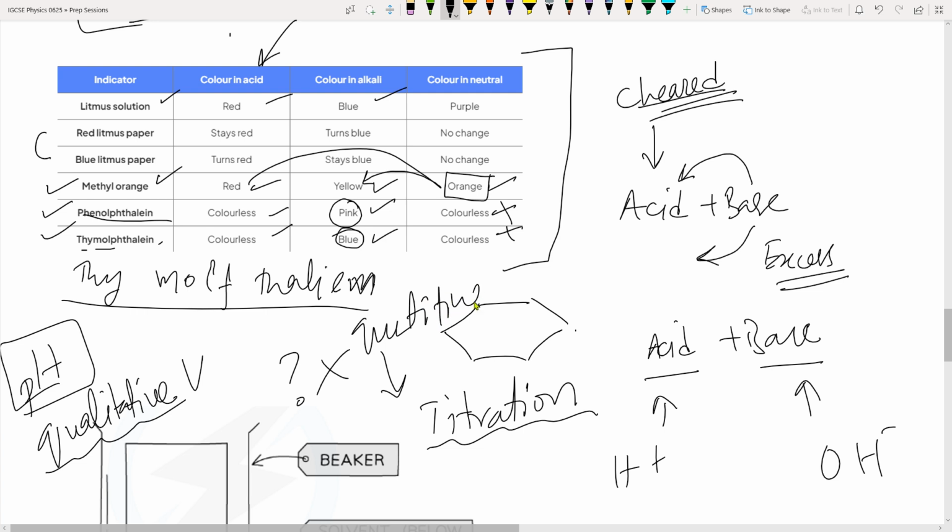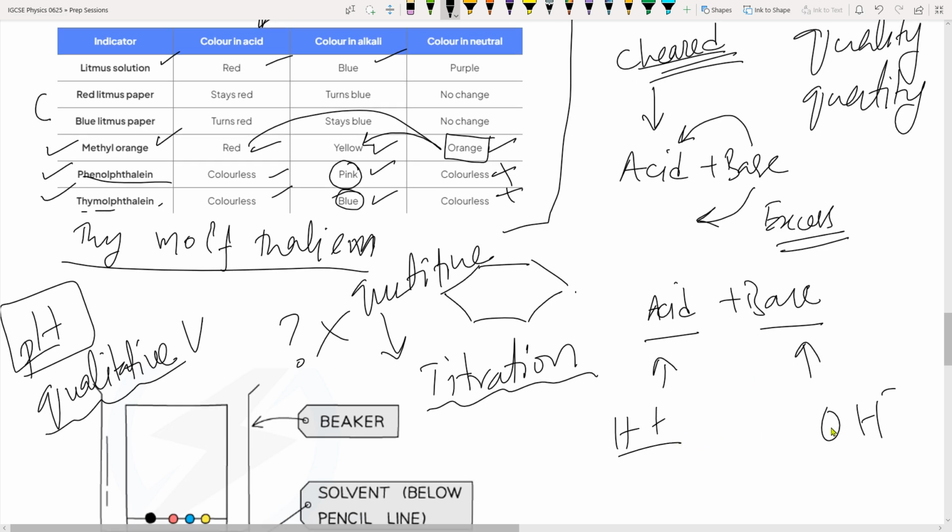Here I'm using the word qualitative, where you cannot quantify, and then the quantifying test we call the quantitative test, where you get a quantity as well. So to understand the quantity of acid or base available in a solution, the strength of it, we use these tests, and usually methyl orange is used because it has the most versatile range. Now these are the three that you use. They can give you any new one as well, like bromo methyl, there are many more, but in that case they will tell you the color scheme of it. For these three, they will not tell you the color schemes, so you have to memorize this chart.